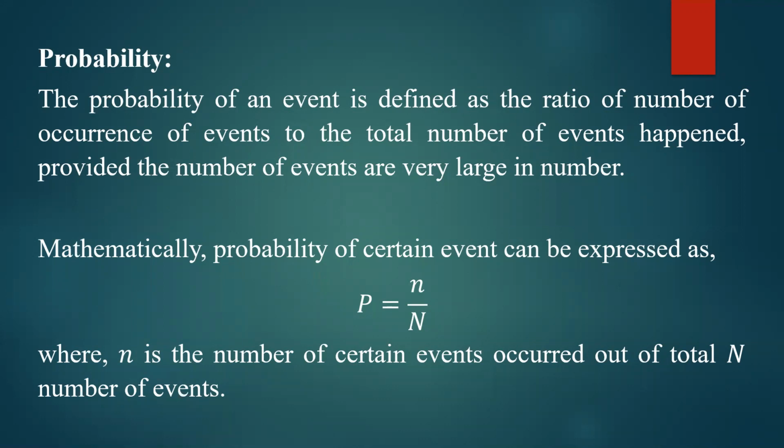Out of 6 possibilities, we are observing only one possibility, that is the number 6. So 1 by 6 is the probability of occurrence of the number 6. Similarly, the probability of observing number 5 is 1 by 6. So all events are equally probable.